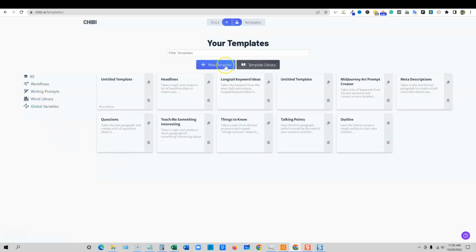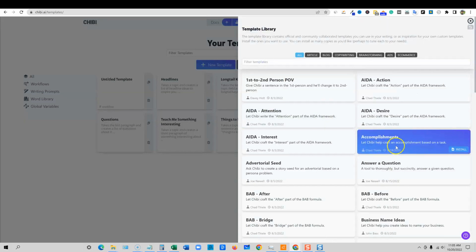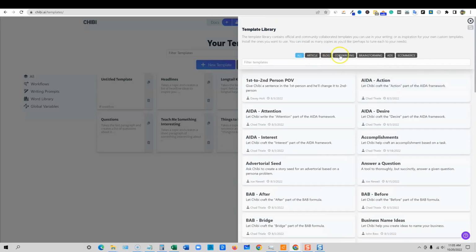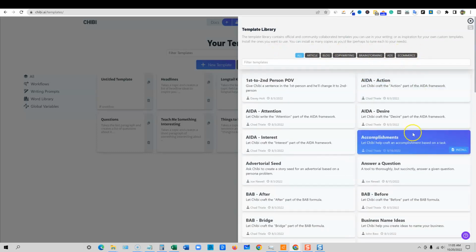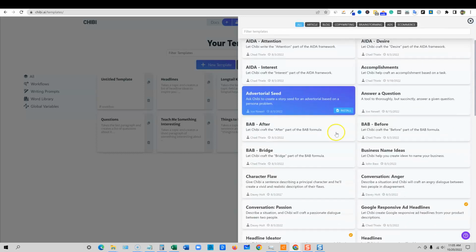You can also use other templates that everyone else has created. When you first start, you might want to use other people's templates before you try to create your own. You can create your own templates, your own workflows, all kinds of stuff. But we're going to go into the template library, and you're going to see all these templates. You can sort them by category, and you can add more right here.